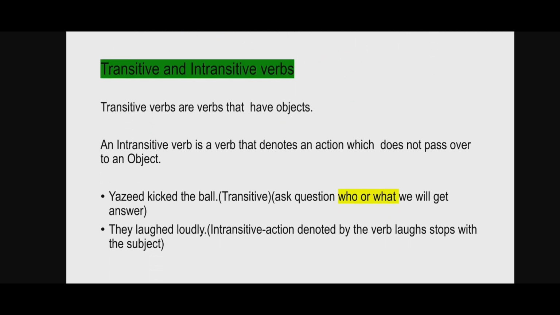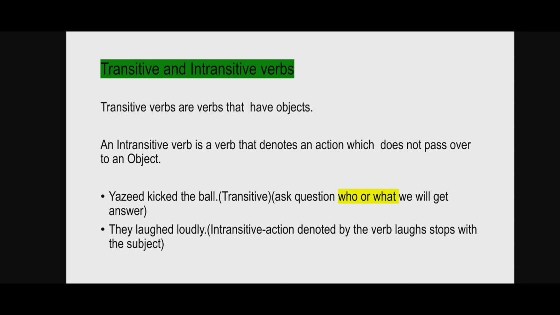Now we move on to transitive and intransitive verbs. Transitive verbs are the verbs that have objects, and an intransitive verb is a verb that does not have an object. For example, Yazid kicked the ball. Here, if we remove the object ball, it will just be Yazid kicked. So it does not make sense. A transitive verb needs an object. If there is no object, the meaning of the transitive verb will be incomplete.